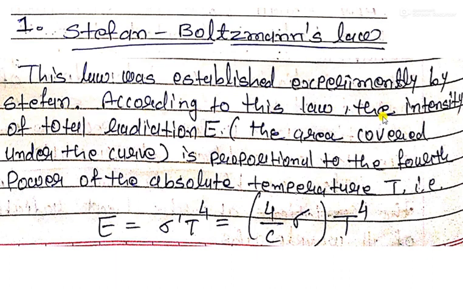According to this law, the intensity of total radiation E is proportional to the 4th power of the absolute temperature T. So the formula is E equal to sigma T raised to 4. Here capital T is the absolute temperature of a body or of a black body.